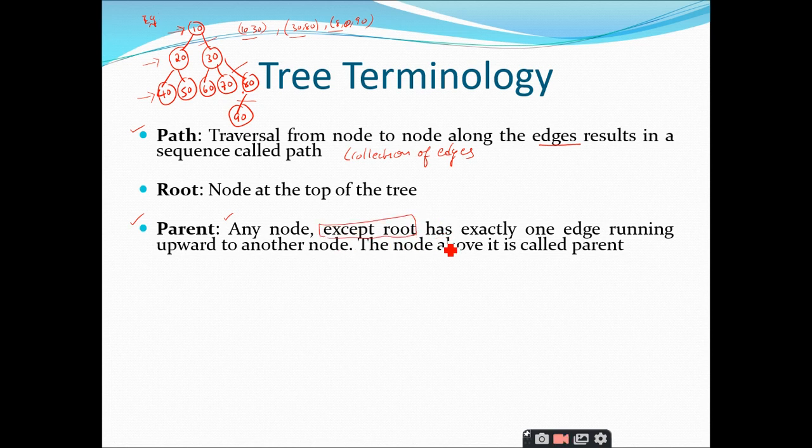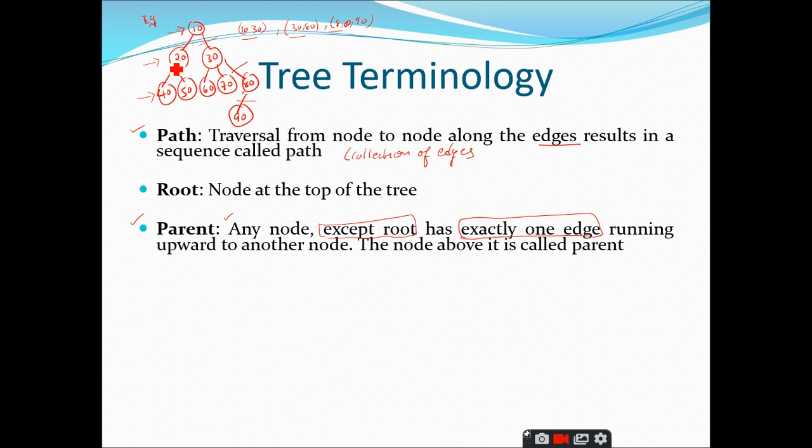Any node except root has exactly one edge. This is a very, very important concept, right? So there exists only one path from each and every node, right? If you observe the diagram of these trees, anywhere there exists exactly one edge that connects two nodes. This is very important, right?